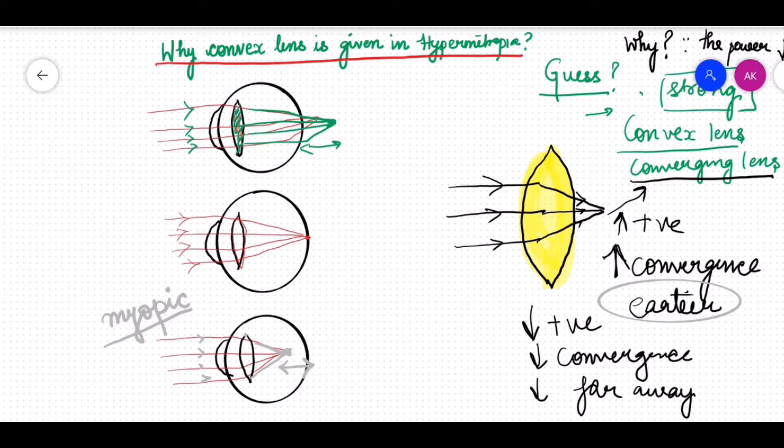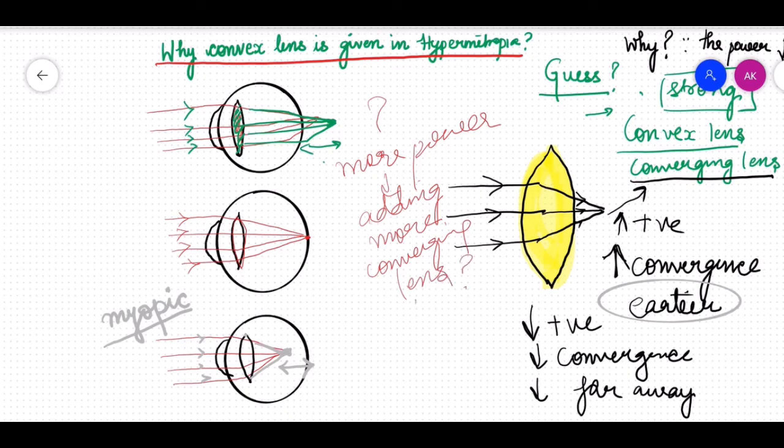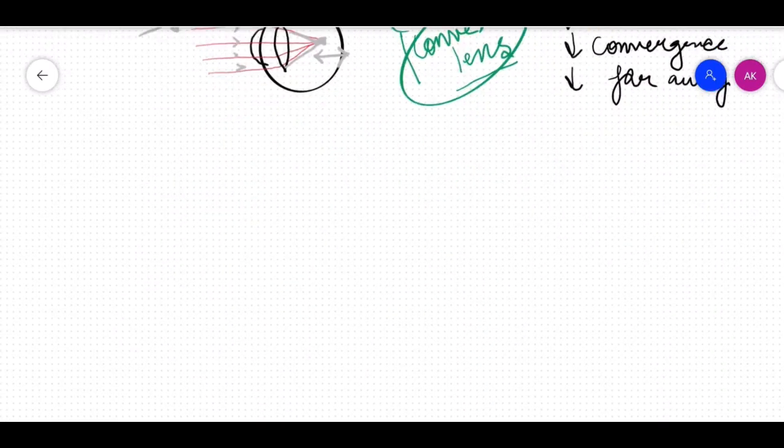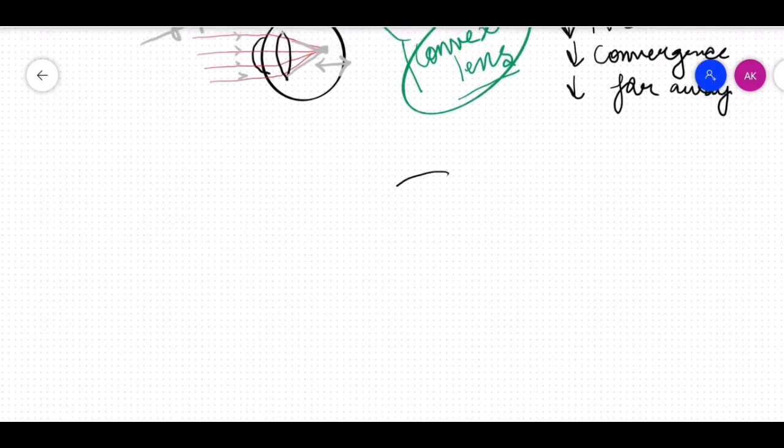Now, if we need to strengthen this system, what do we need to do? We need to give it more power. And how do we give it more power? By adding more converging lens. And what is that converging lens? The converging lens is the convex lens. And this is the reason why we give convex lenses in hypermetropia to treat a patient. So let me tell you how.